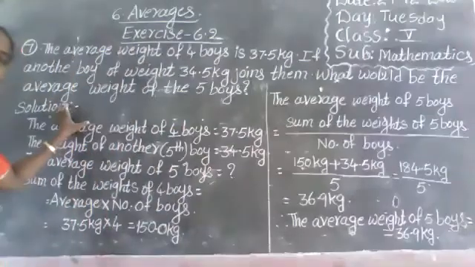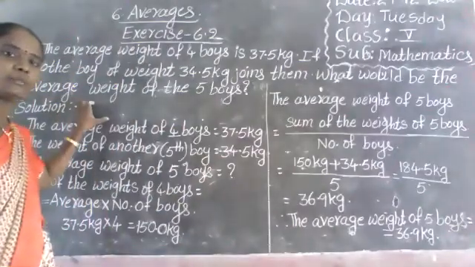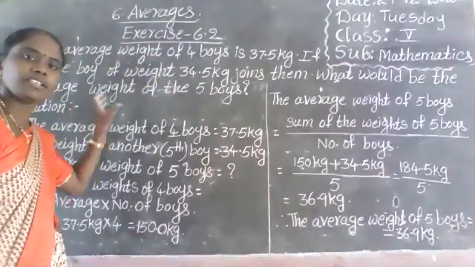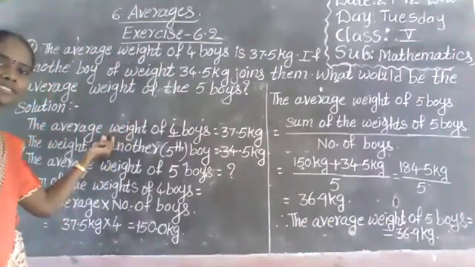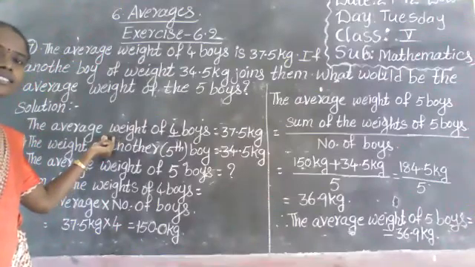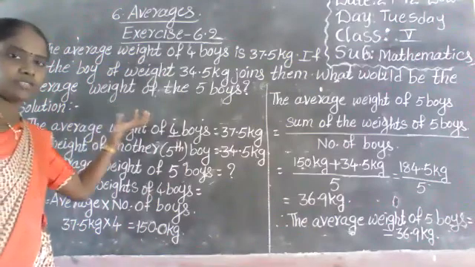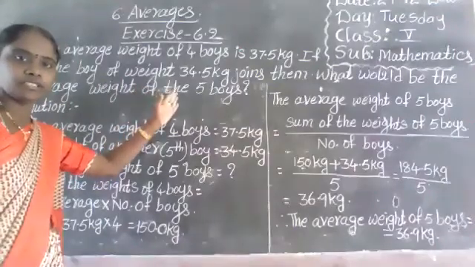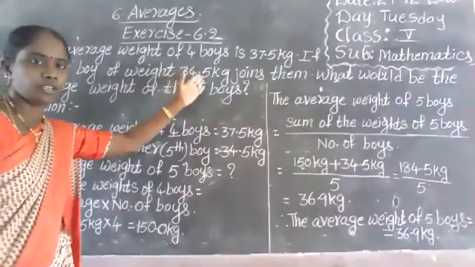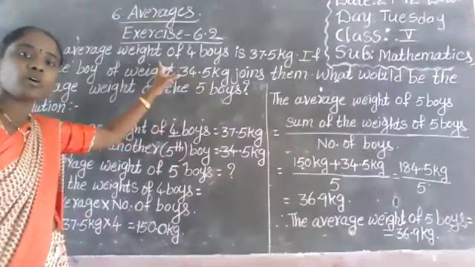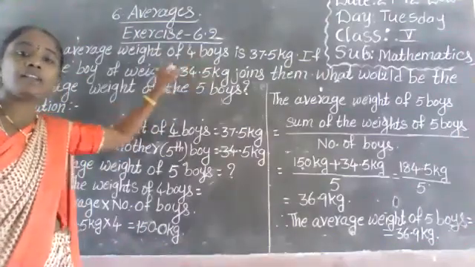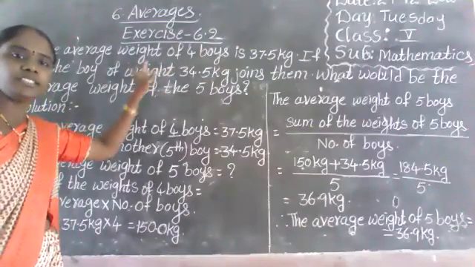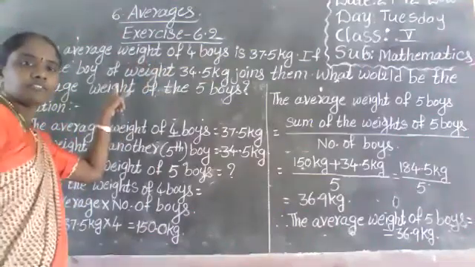Read the problem first of all. What is given in the problem? The average weight of 4 boys is given. I have written that as the first step. Next, another boy's weight is also given. That is the 5th boy's weight, which is 34.5 kilograms. Here is the average weight of the 4 boys, and this is the weight of the 5th boy.